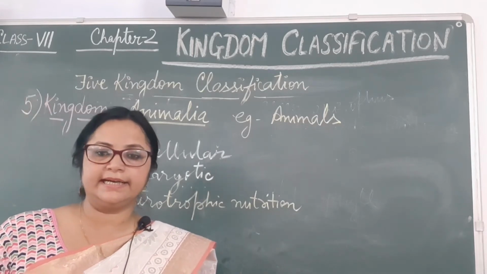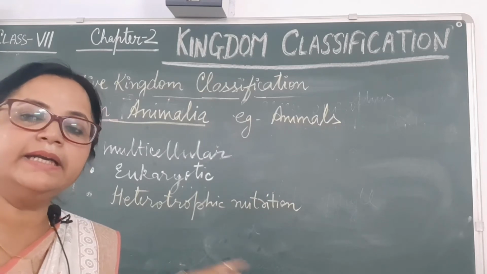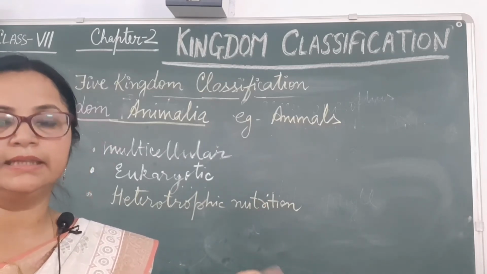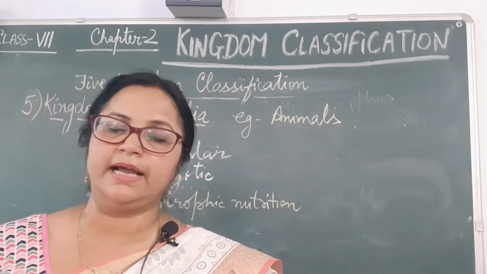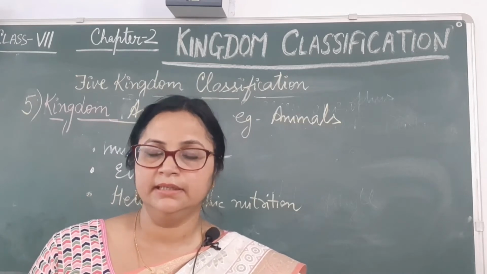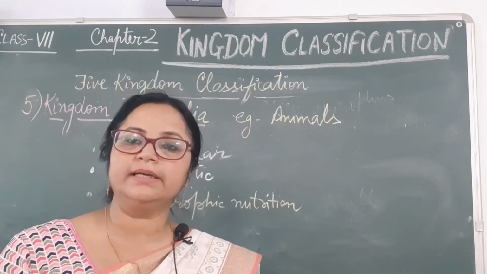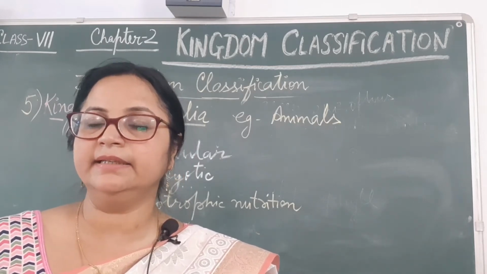And how indirectly? Some are carnivore organisms which are not eating plants but they are eating the plant eaters, other herbivores. For example, deer is a herbivore animal. It is eating the grass. And tiger is a carnivore animal. It is not eating the grass but it can eat the deer.